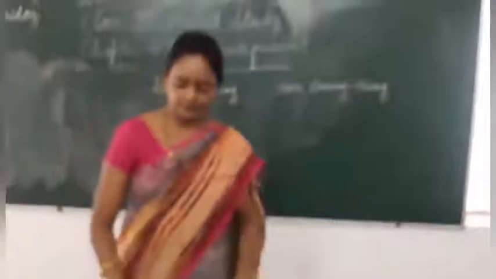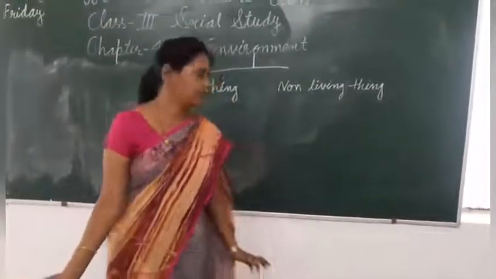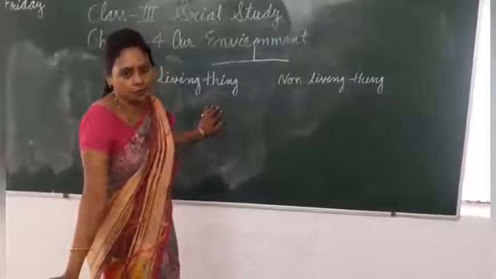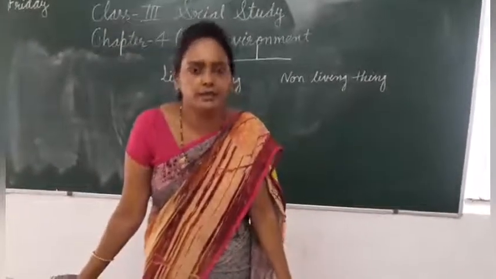Living things and non-living things. Now, how to see which thing is living or non-living? Children, see, living things breathe, living things grow, living things eat, living things move. I will give you a small example of a roadside stone and a sparrow.